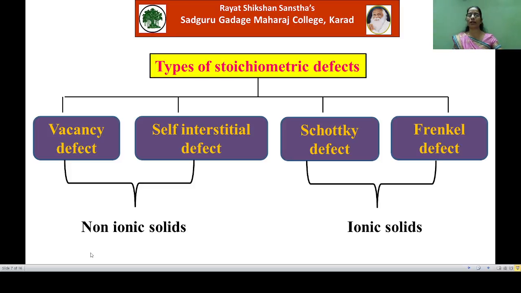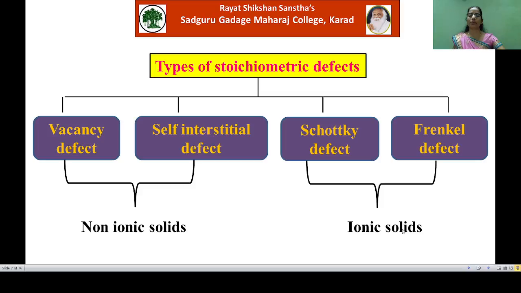So remember, vacancy defect and self-interstitial defect arise in non-ionic crystals, while Schottky defect and Frenkel defect are observed in ionic crystals.